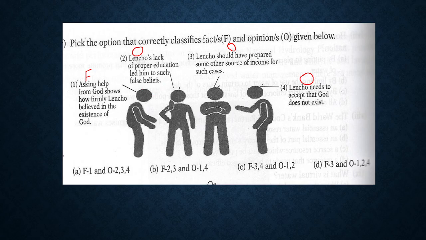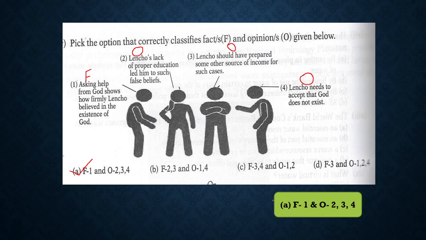So it is an opinion. Because education, it's not a necessity, that it has something to do with one's belief, especially in the case of believing in God or not. So this is our answer here. So F1 and opinion is 2, 3 and 4.